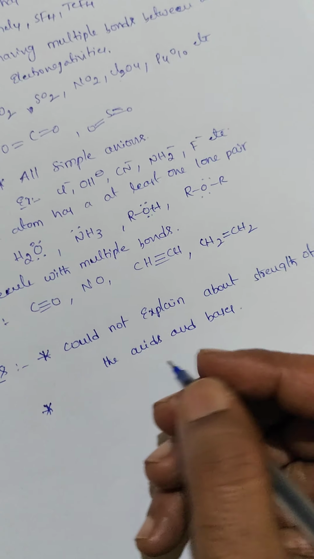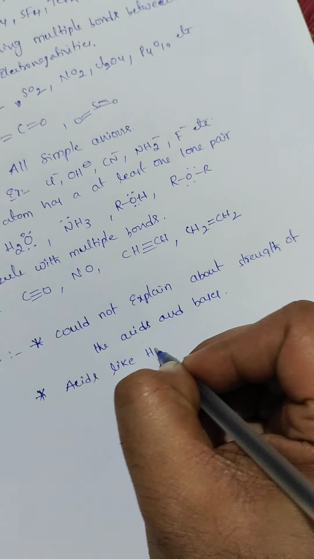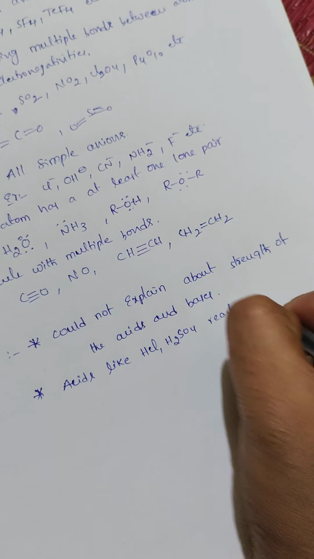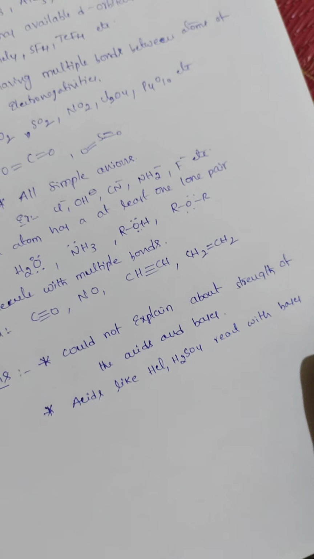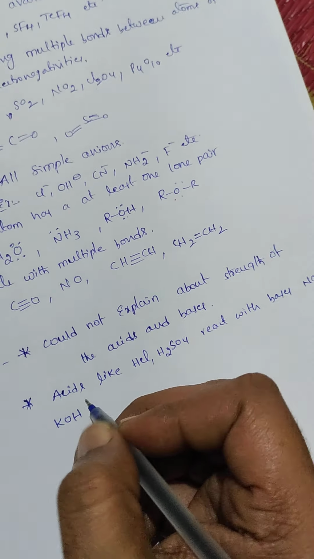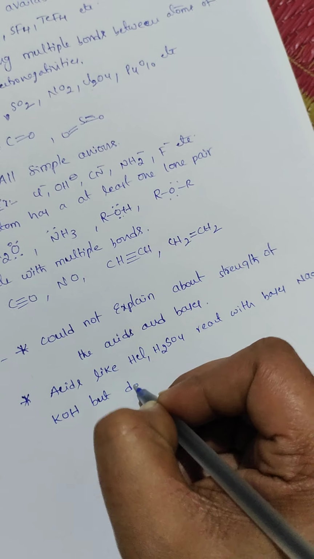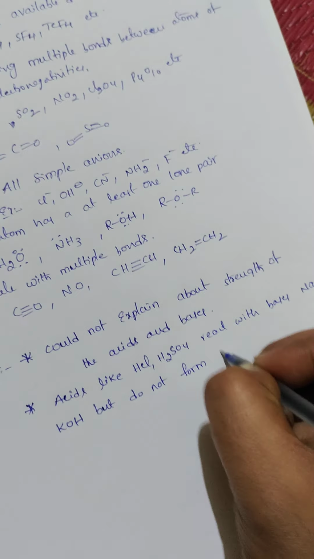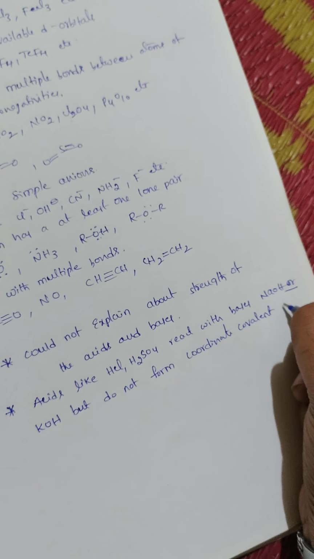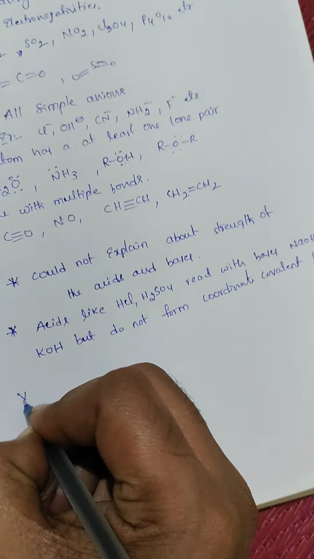That is the second limitation. They do not always form a coordinate covalent bond; only sometimes can they form one.